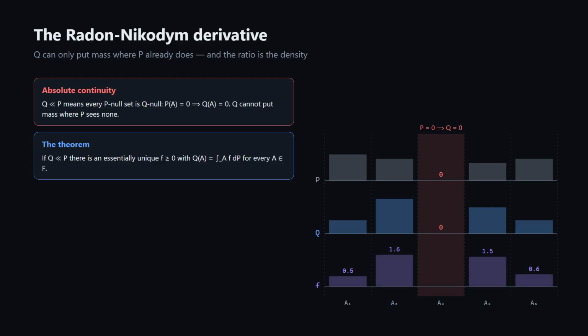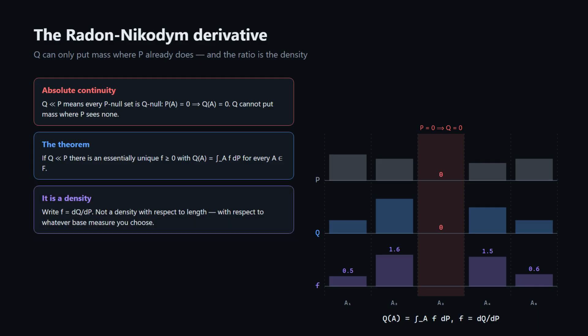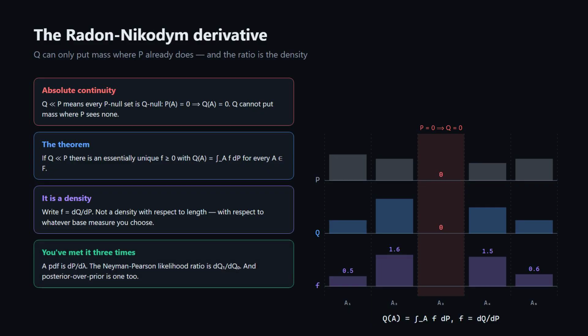If Q is absolutely continuous with respect to P, there is an essentially unique non-negative function f, such that Q of A equals the integral of f over A with respect to P for every event A. That f is the Radon-Nikodym derivative, written dQ/dP. It is a density in the fullest sense of the word. Not a density with respect to length, but with respect to whatever base measure you choose.